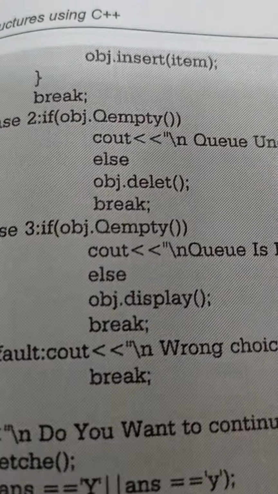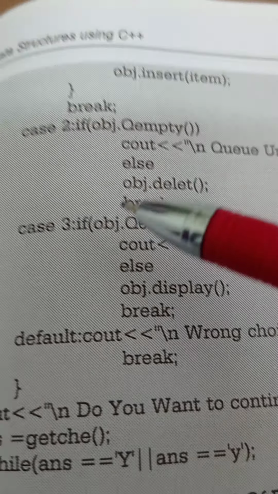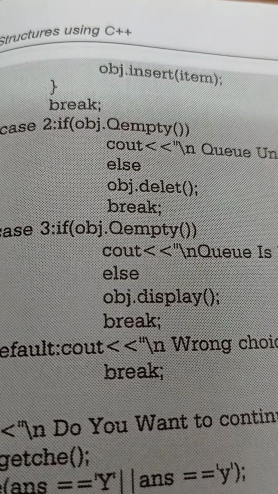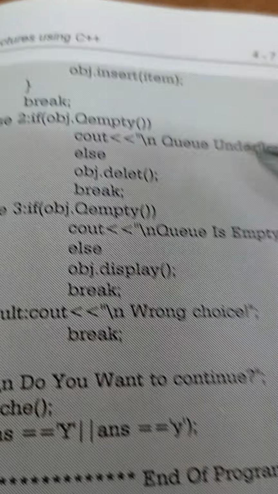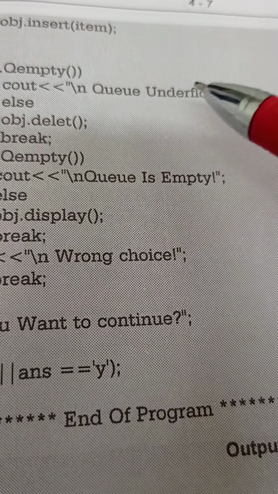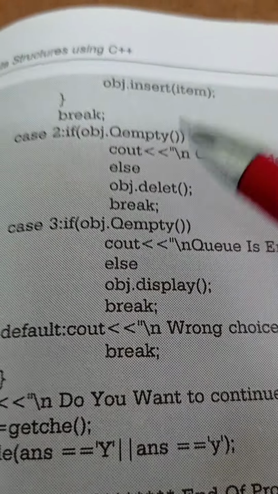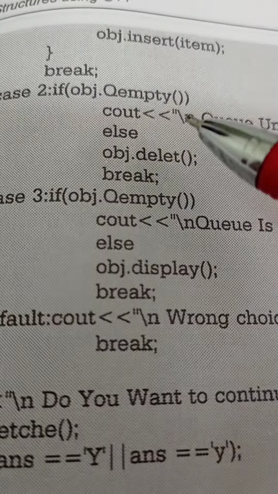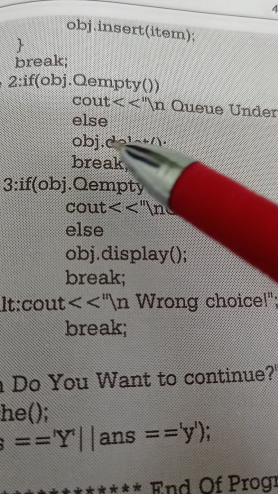Suppose we want to delete the element, at that time it will come to case 2, and here it will execute this instruction. First it will check obj qempty. If some element is there in the queue, then only it will delete. If no element is there in the queue, how can it delete? Therefore, if there is no element in the queue, it will display the message queue underflow or queue is empty, then come out and execute the instruction, do you want to continue? Otherwise, if some data is there, it will not execute this, it will execute the else instruction.